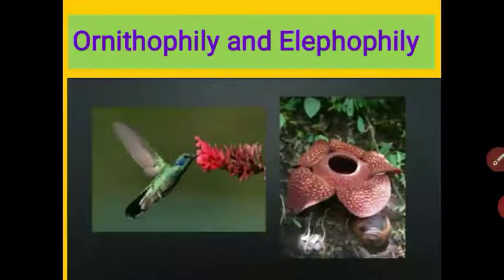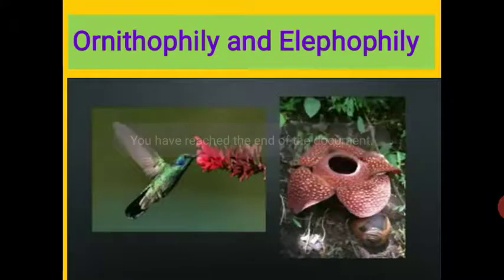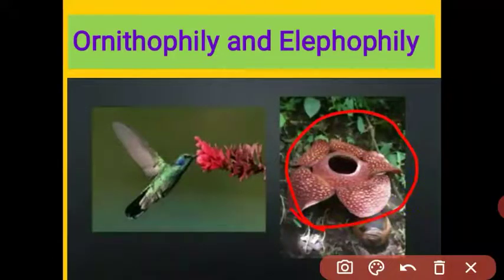Got it? And the other, this is the big flower. This is the example of Rafflesia. Rafflesia is a big flower and the flowers are very large and found at ground level.